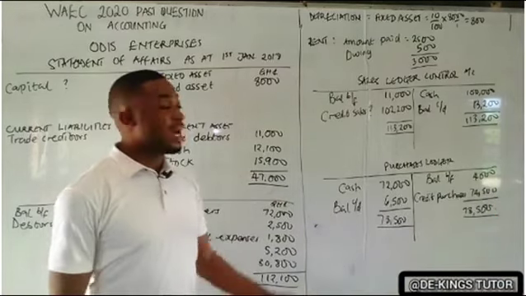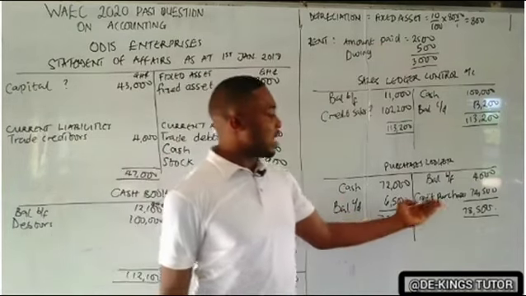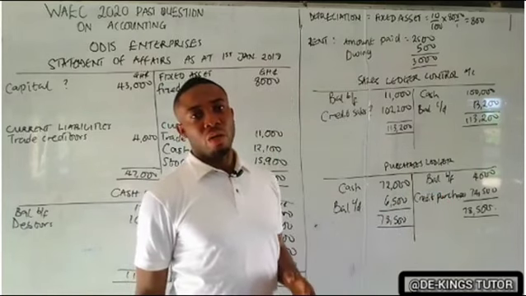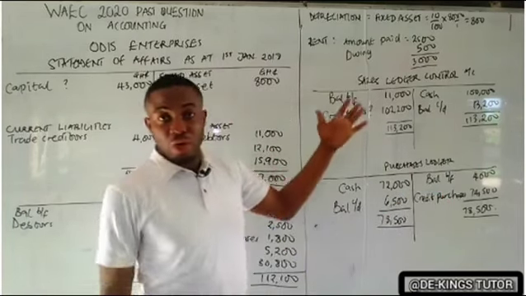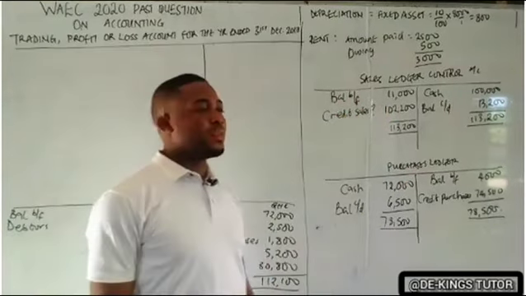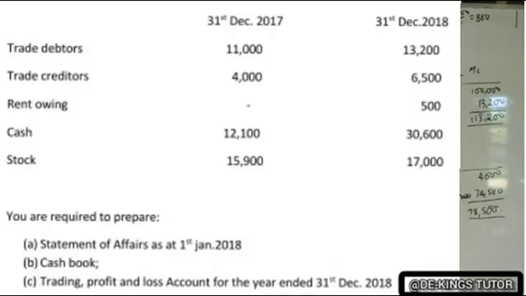So with this now, we can now prepare our trading profit or loss account. Okay, we have our sales and purchases. Without this, we cannot prepare trading profit or loss account. Okay, because it is needed. We are not given sales and purchases. Okay, now let's solve the trading profit or loss account. That's the last question they asked us to find.